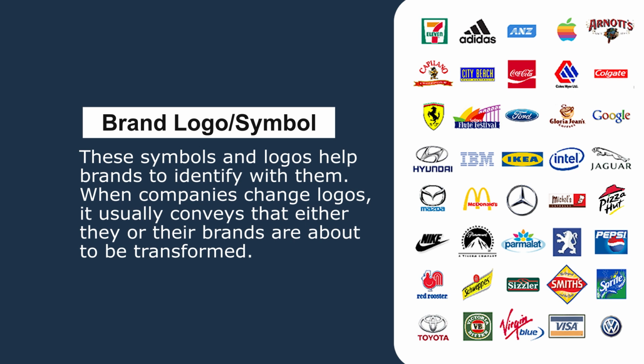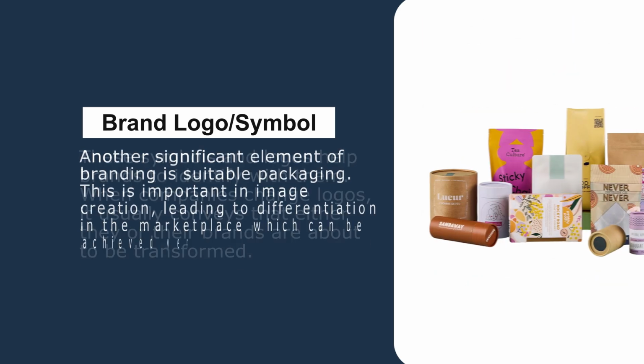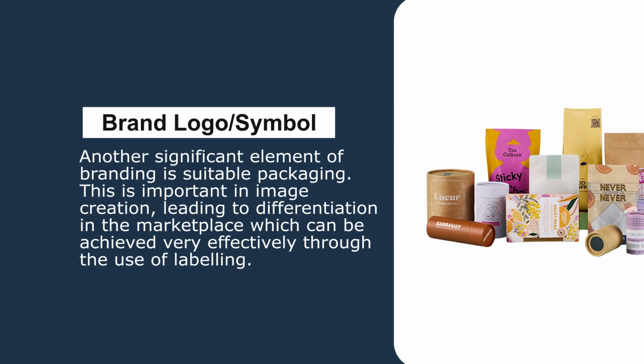When companies change logos, it usually conveys that either they or their brands are about to be transformed. Another significant element of branding is suitable packaging.